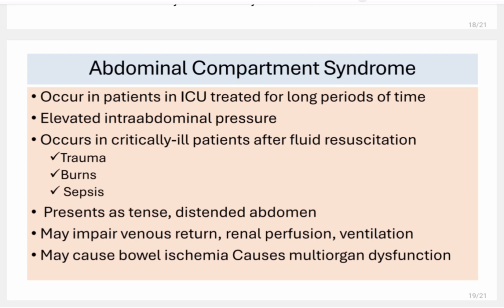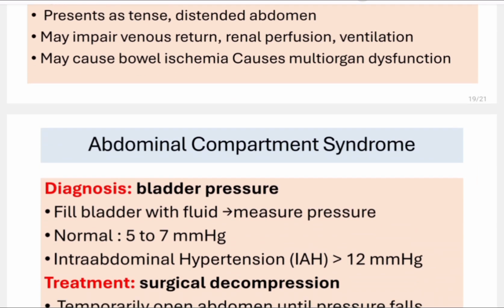Another thing I want to mention here is abdominal compartment syndrome. So what is abdominal compartment syndrome? It occurs in patients who are treated in ICU for a very long period of time. There will be elevated intra-abdominal pressure. If there is trauma, burns or sepsis, fluid can extravasate and increase the intra-abdominal pressure. It presents as a tense, distended abdomen. It may impair venous return, renal perfusion or ventilation, and cause bowel ischemia or multi-organ dysfunction. So that is abdominal compartment syndrome.